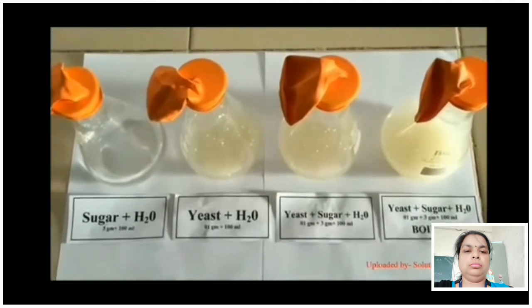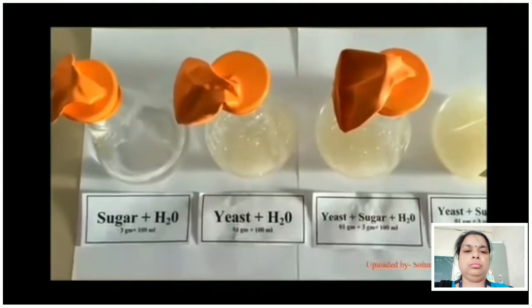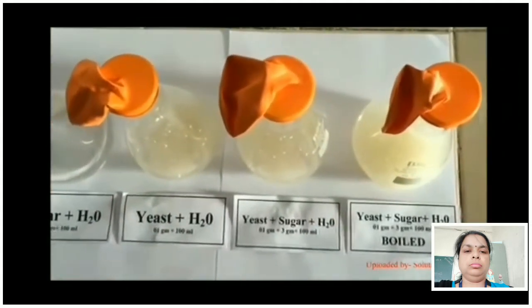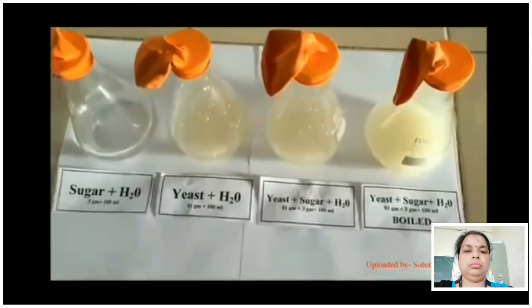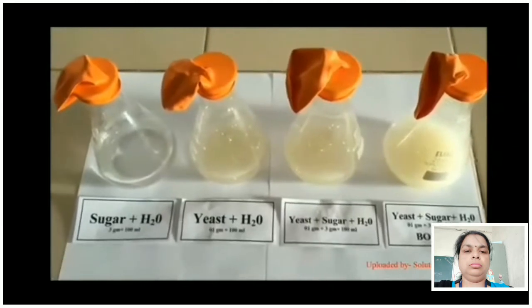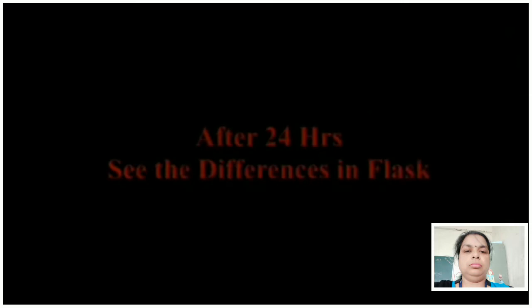Students, you can see there are 4 beakers. The first one is filled with sugar plus water, the second one with yeast plus water, and the third one is the mixture of all these things: sugar plus water plus yeast. The fourth one contains all these materials but has been boiled.